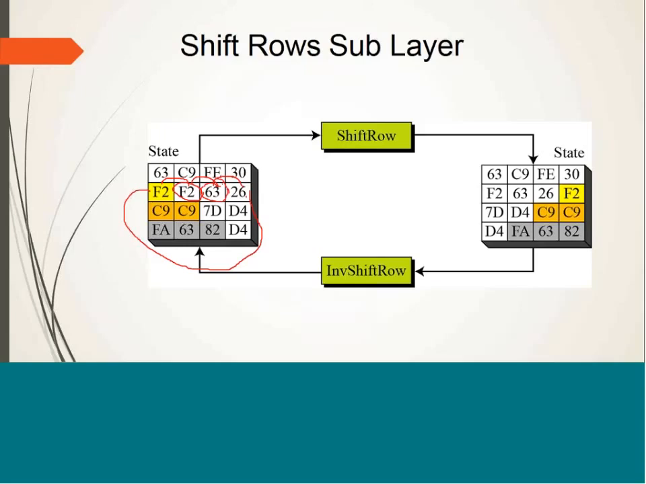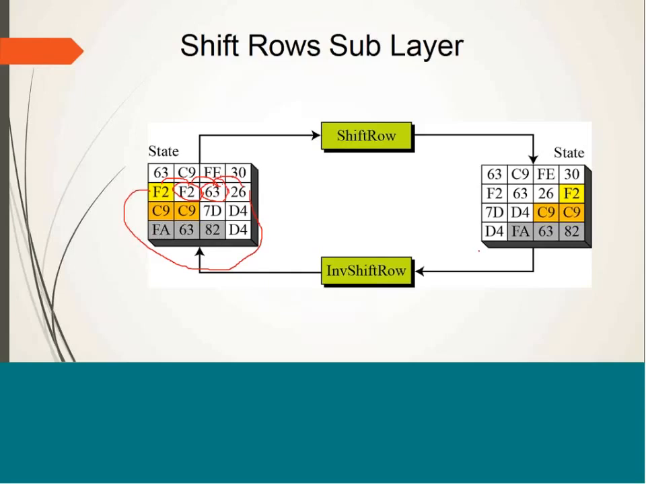In case of the third row, each byte is moved 2 positions back. So that means this 7D, which is in the third column, will be moved to the first column. And these 2 entries will be moved back. That means they will come to the end of this row. And in the last row, each entry is moved 3 positions back.